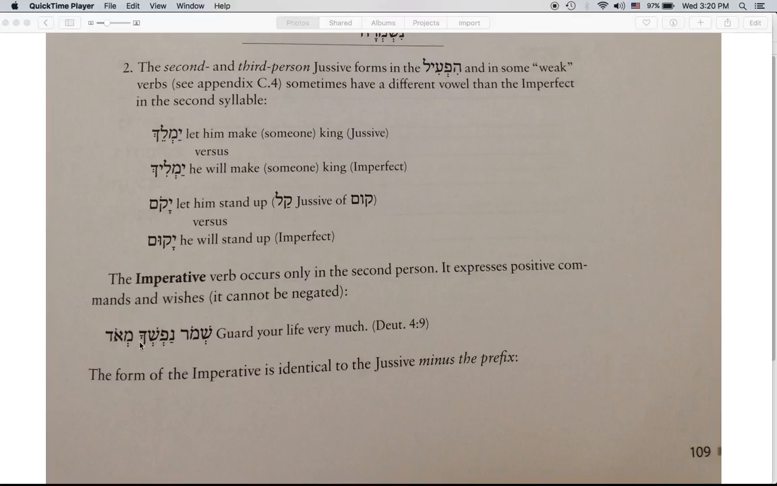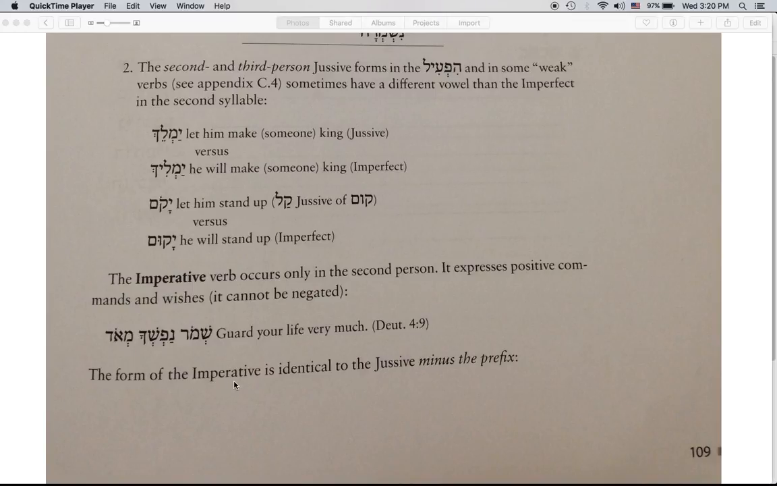Shamor nafshecha me'od, guard your soul or your life very much. So here we have the imperative. It is a command, a positive command, something that we should do. I remember the imperative simply because it is imperative that we follow the command. This is helpful as we try to remember what the imperative does.